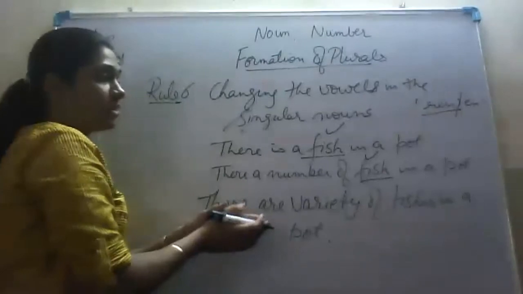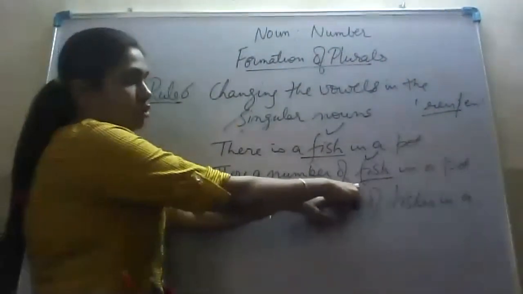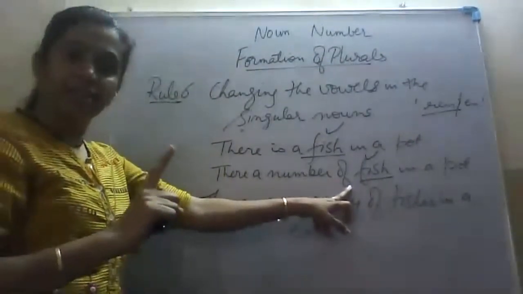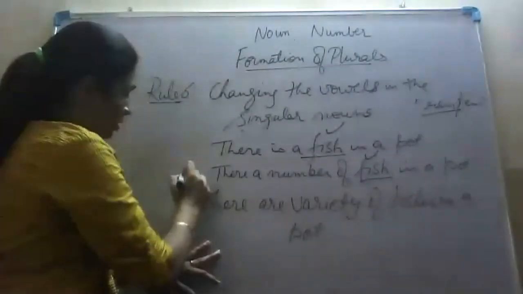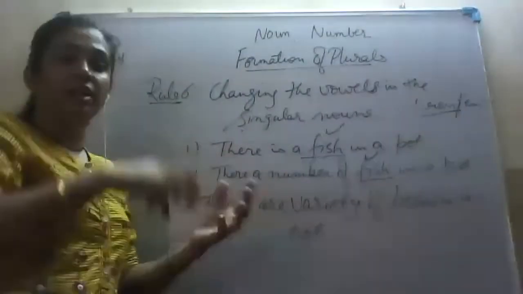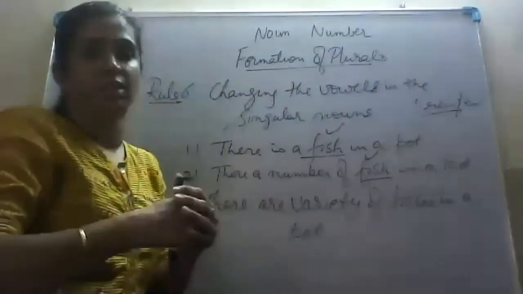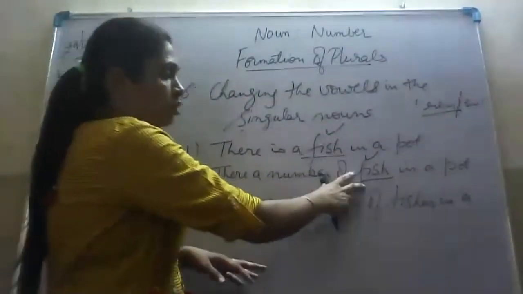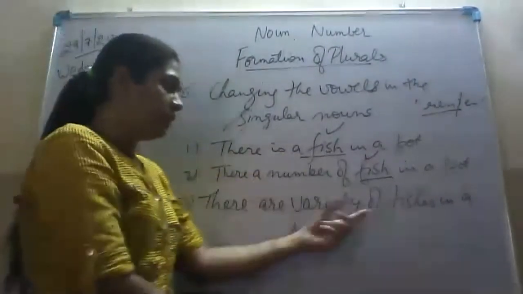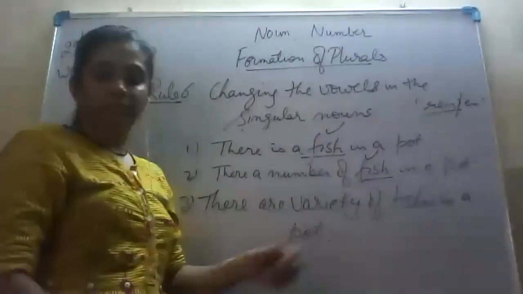The difference is that it's a pot. Suppose there is one kind of fish. In this pot also there are many fish, but they are of the same kind. Is it clear? And when we talk about this third one, we will see that in a pot, there is one pot, but there are different kinds of fishes in there. Is it clear? Different varieties of fishes in there. So fish becomes fish when we talk more in number, and fish becomes fishes when we talk about their variety. Is it clear?